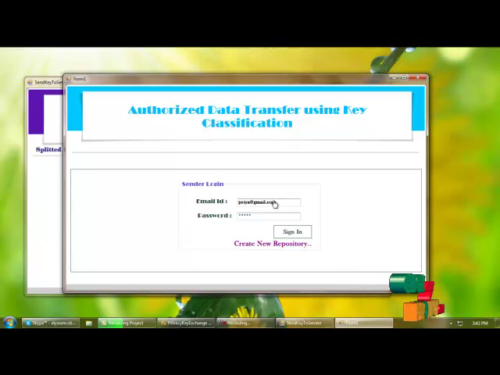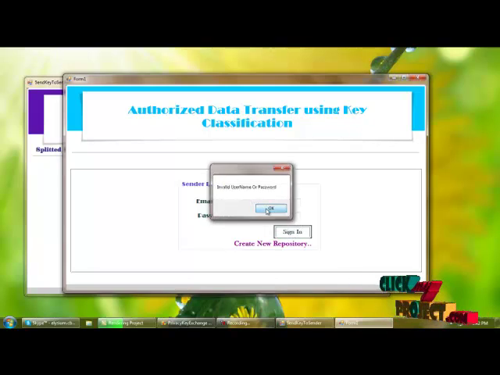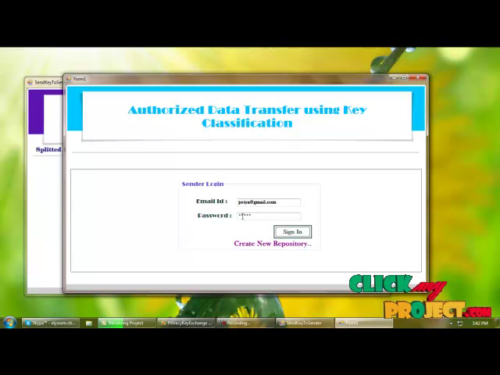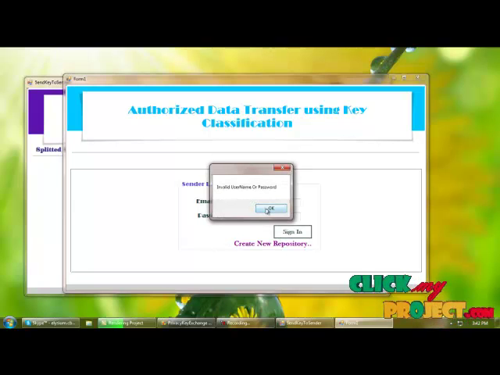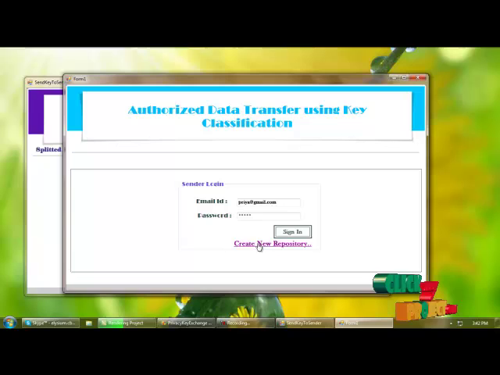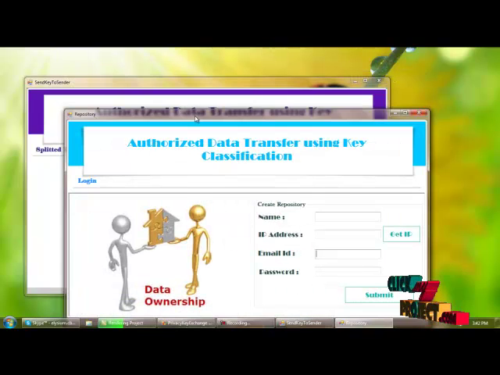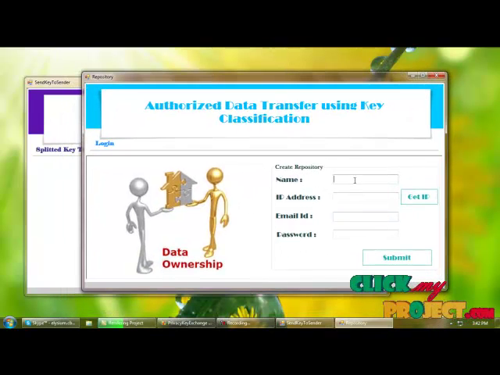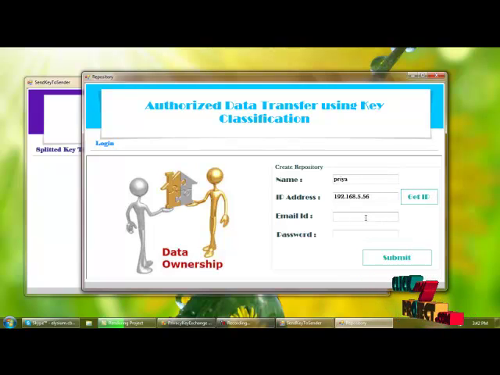If the user is not available, I'm creating the repository for the sender.